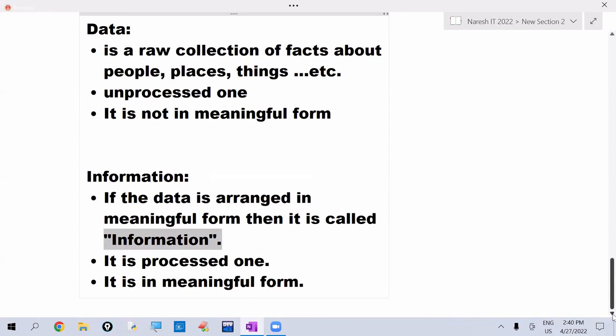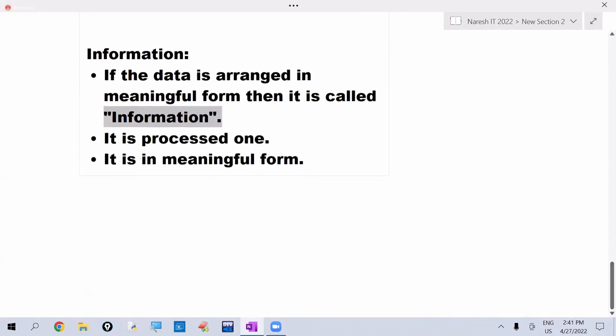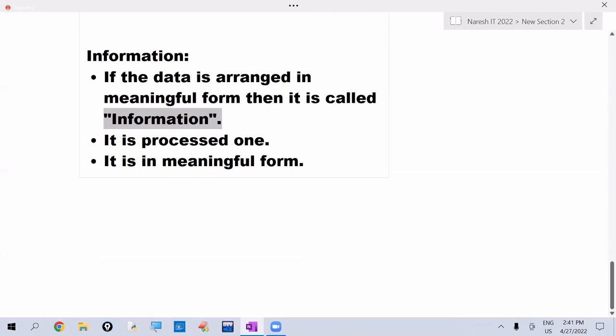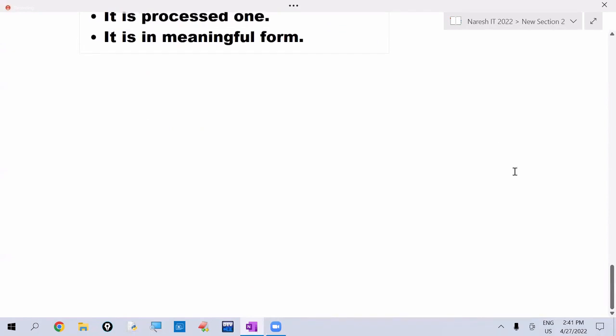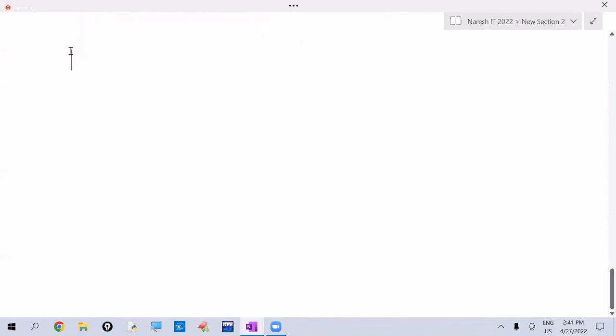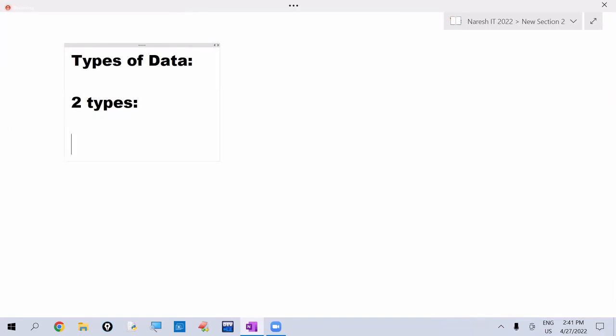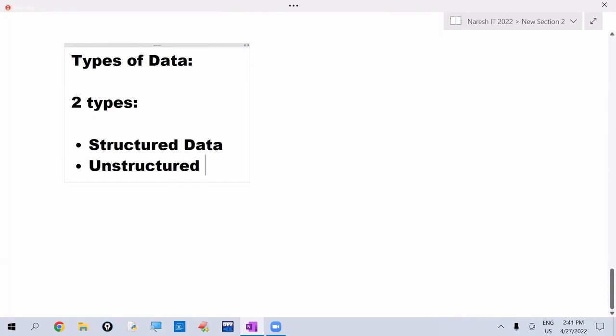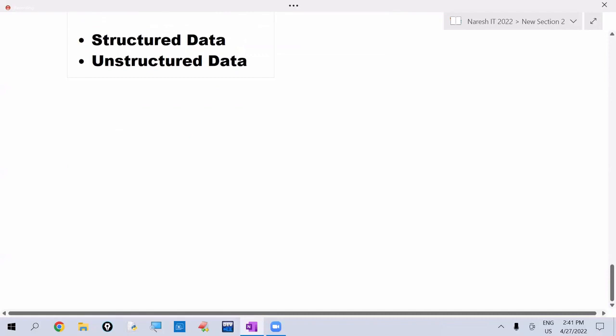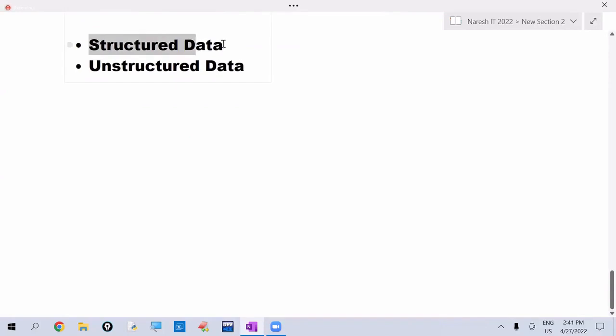Now, see more about the data. Types of data. There are two types of data. What are those? One is structured data and another one is unstructured data.